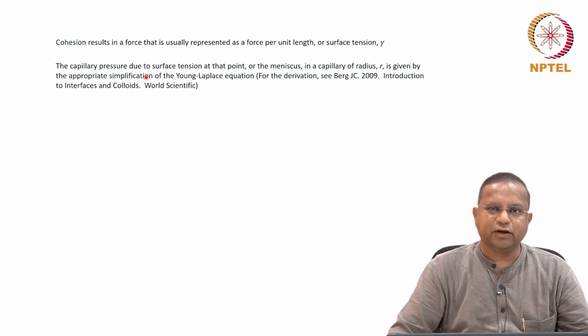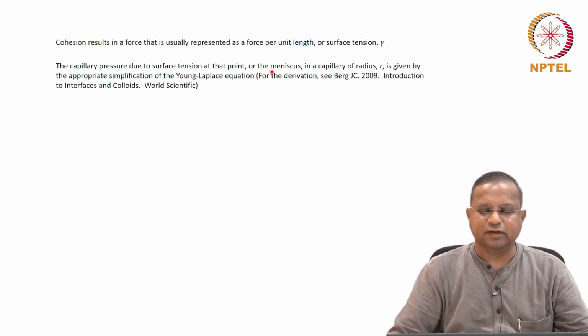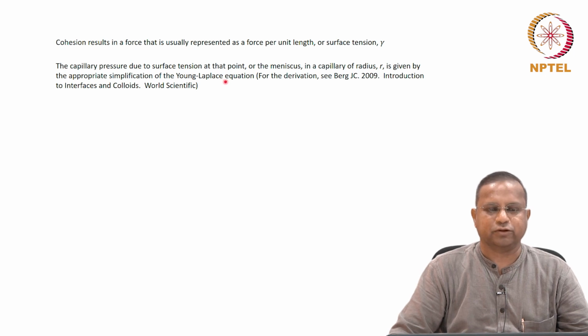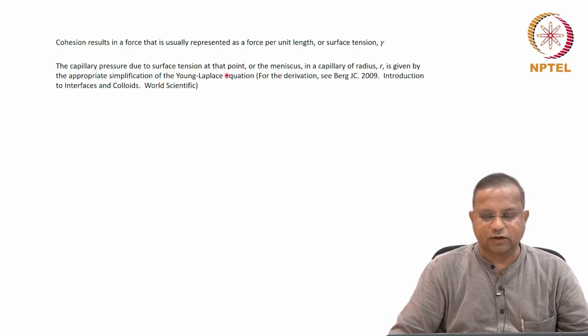The capillary pressure due to surface tension at that point, or the meniscus in a capillary of radius r, has been already given by what is called the Young-Laplace equation. Okay. You simplify the Young-Laplace equation, you will get an expression for the capillary pressure. We are not going to do that in this course.